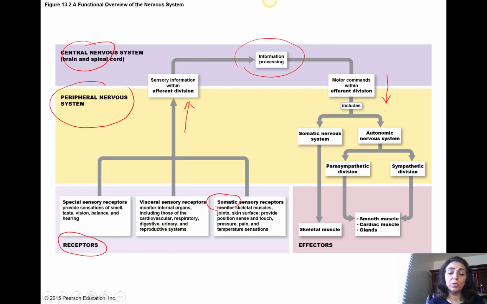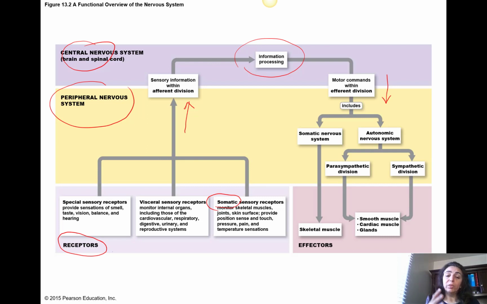So as you see, skeletal muscle is the motor part related to the somatic nervous system, and all the other muscles and glands are related to the autonomic nervous system. And pay attention, all these ones that are doing the action, the motor response at the end, are called effectors, compared to the receptors that we had at the beginning, which were detecting the sensation.